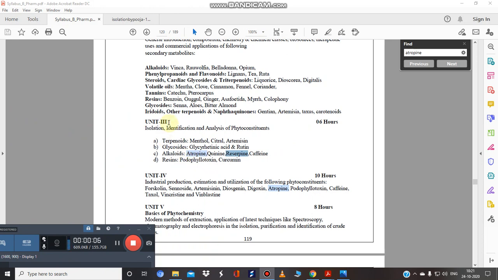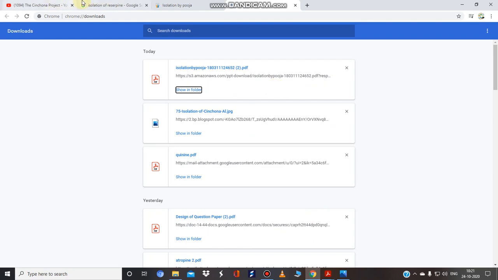So we have started unit number 3, alkaloids. In the alkaloids we have completed two drugs, two phytoconstituents like atropine and quinine. So in this video we are going to cover an important phytoconstituent, that is reserpine.